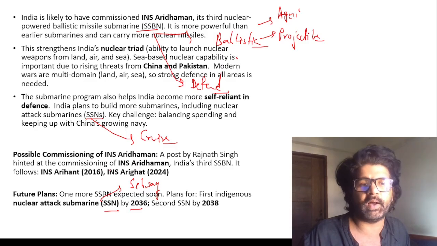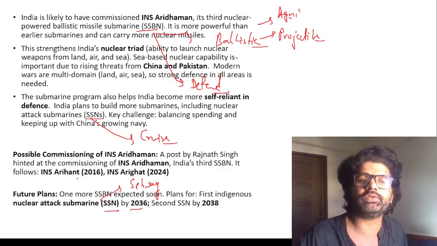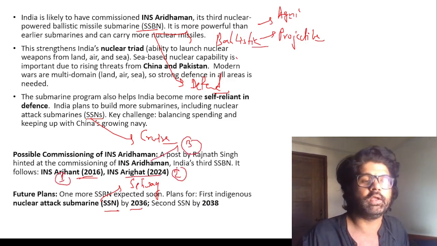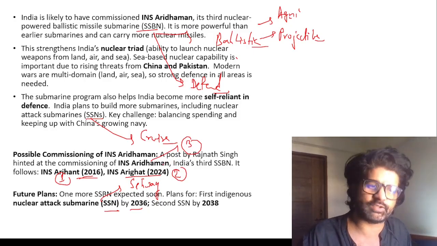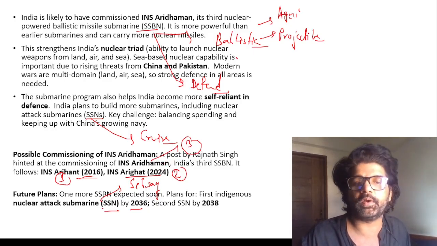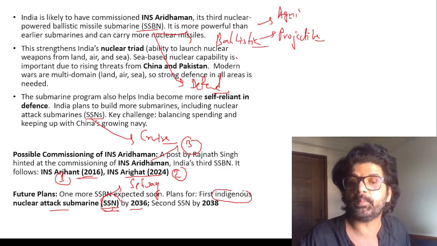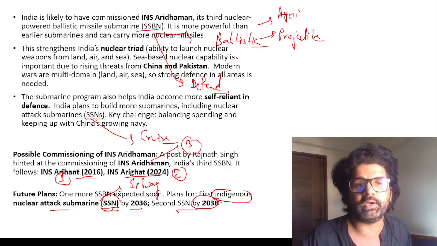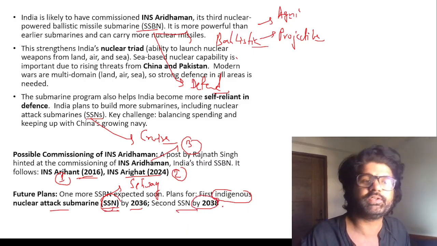INS Aridhaman is our third SSBN. Earlier was INS Arihant, the first one, the second INS Arighat, and the third one is INS Aridhaman. There will be one more SSBN, and after that we will shift our focus to the SSN, the first indigenous nuclear attack submarine. Indigenous means completely everything will be built in India. Atmanirbhar Bharat. Second SSN by 2038. This is important, guys.